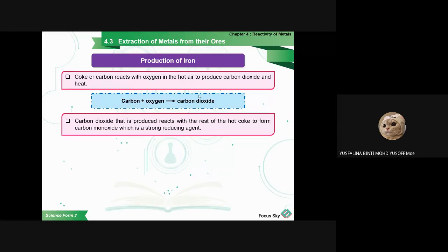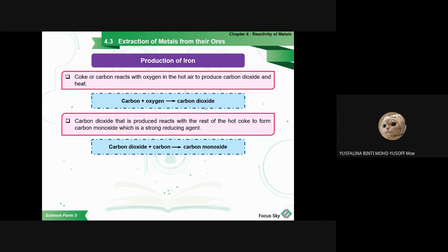Then the carbon dioxide that is produced reacts with the rest of the hot coke to form carbon monoxide, which is a strong reducing agent. There is still some carbon inside the coke that has not reacted. So the carbon dioxide will react with the rest of the hot coke to form carbon monoxide.